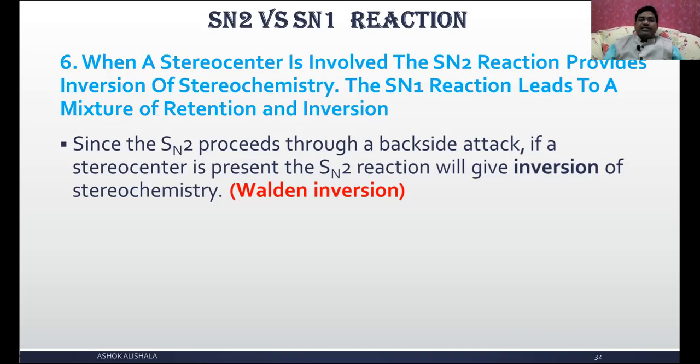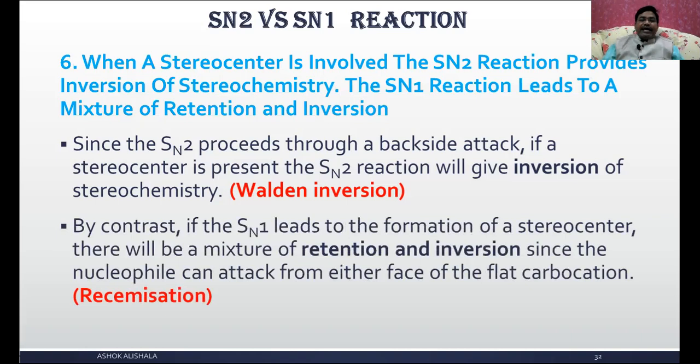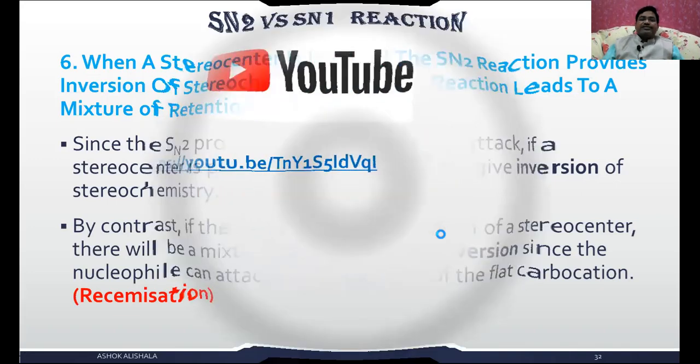We call it the Walden inversion. By contrast, if the SN1 leads to the formation of a stereocenter, there will be a mixture of retention and inversion, since the nucleophile can attack from either face of the flat carbocation. That is called racemization.